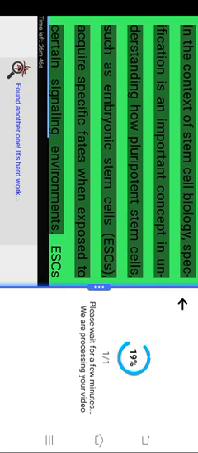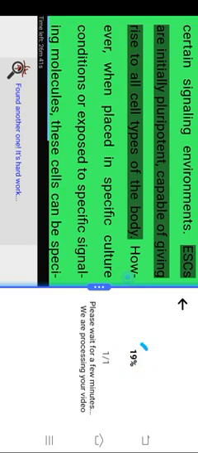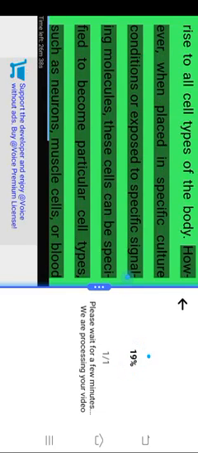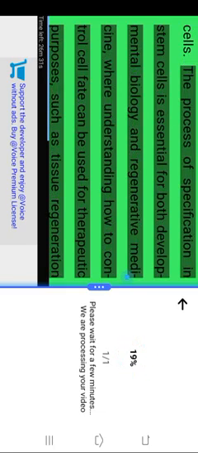In the context of stem cell biology, specification is an important concept in understanding how pluripotent stem cells, such as embryonic stem cells, ESCs, acquire specific fates when exposed to certain signaling environments. ESCs are initially pluripotent, capable of giving rise to all cell types of the body. However, when placed in specific culture conditions or exposed to specific signaling molecules, these cells can be specified to become particular cell types, such as neurons, muscle cells, or blood cells. The process of specification in stem cells is essential for both developmental biology and regenerative medicine, where understanding how to control cell fate can be used for therapeutic purposes, such as tissue regeneration and repair.